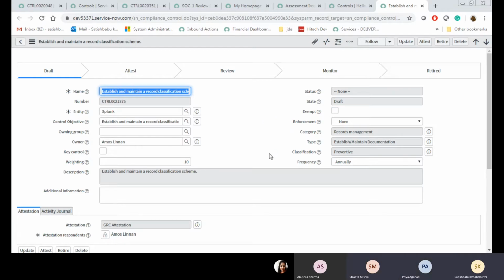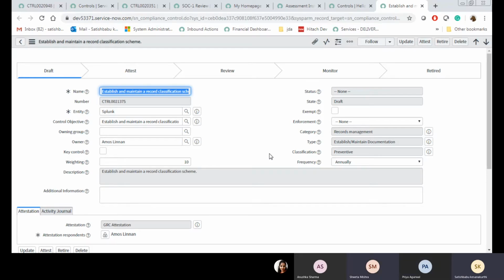Satish, you said attestation respondents can be multiple. Yes, they can be multiple. It is completely based on your client requirement. There is no rule that a particular owner becomes the attestation respondent. By default, ServiceNow gives that facility: the owner becomes the attestation respondent.